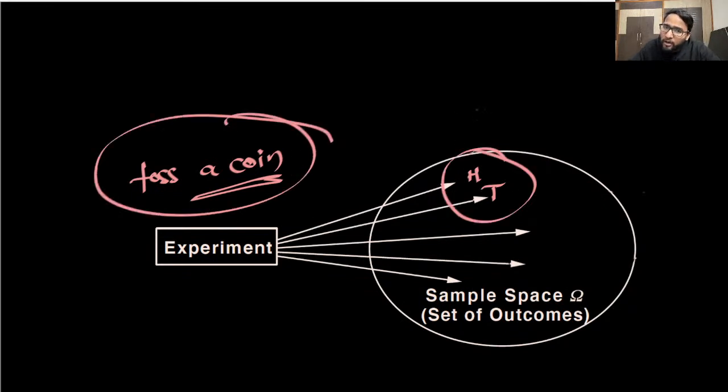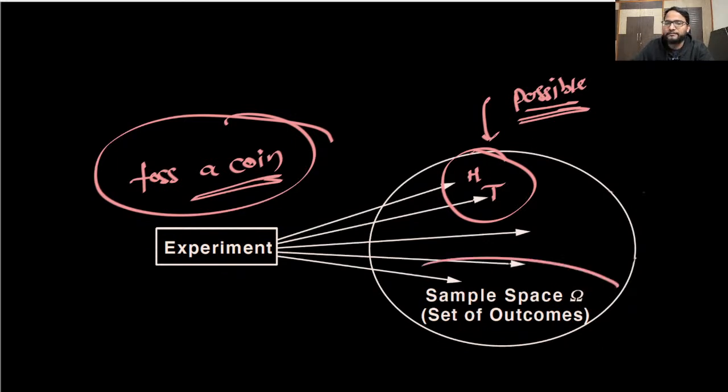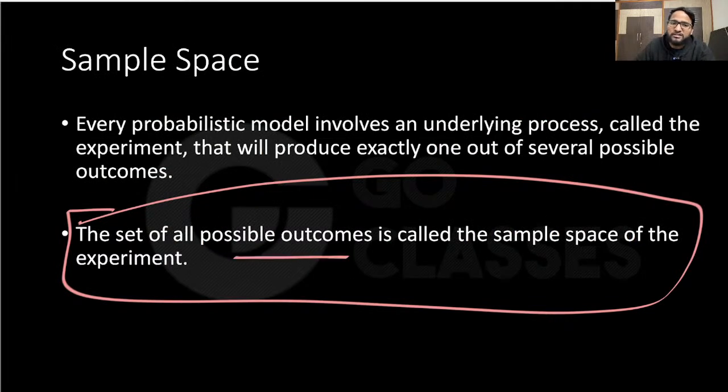Whatever the possible outcomes are here, you just write them out. Write all the possible outcomes here, and whatever the possible outcomes that you have is actually called the sample space. Got it? So this is called the sample space. Sample space is just the set of all possible outcomes. Cool. So now you understood the sample space.